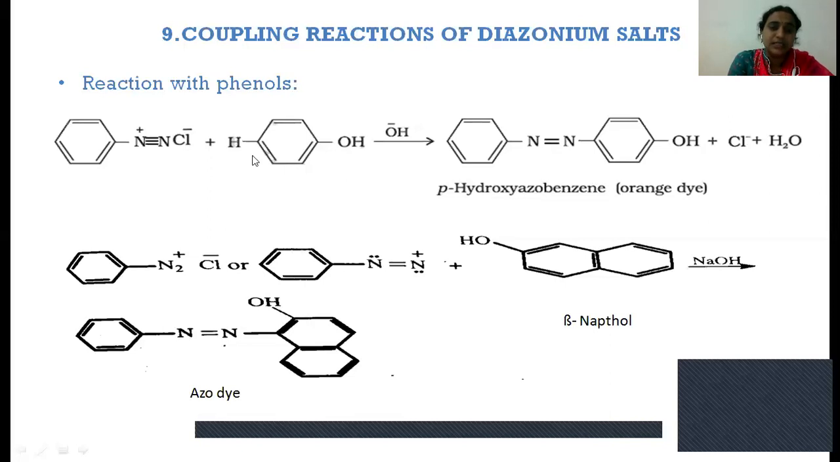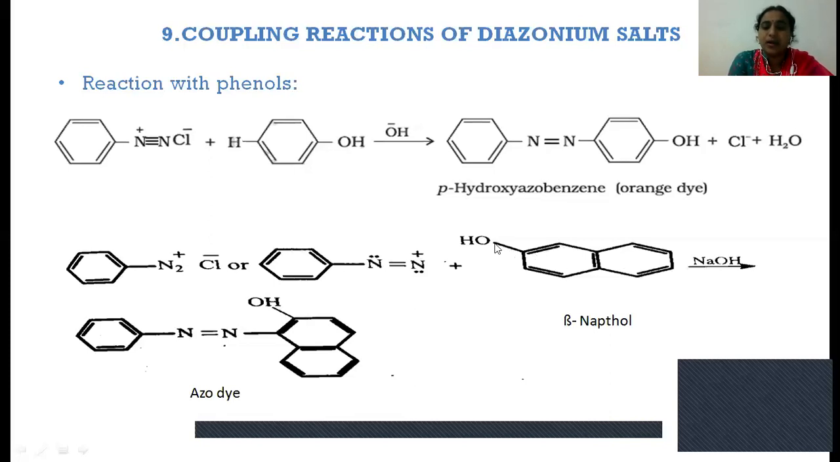Similarly, in the same way, benzene diazonium chloride, when it reacts with beta naphthol, also produces the azo dye. So this is the benzene diazonium chloride. When it reacts with beta naphthol, also called 2-naphthol, this is the naphthol structure.